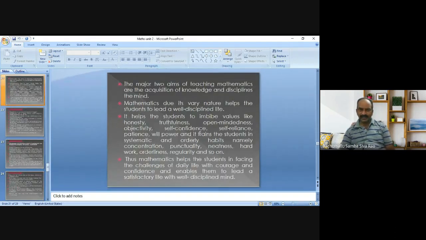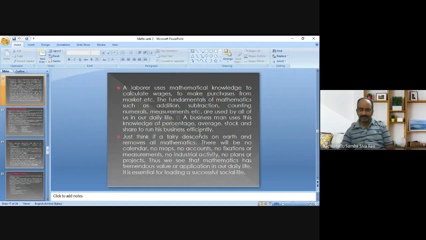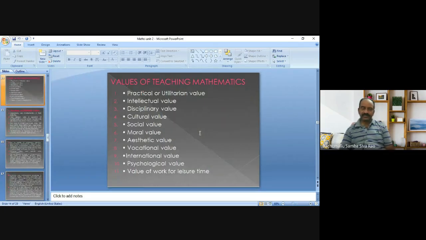From the examination point of view, this is important for short answer as well as essay type questions. For example, he may ask a short answer question like this: explain the utilitarian, intellectual, disciplinary values of teaching mathematics. Otherwise, for an essay type question, he may ask: explain the values of teaching mathematics. So you have to prepare this concept well also.